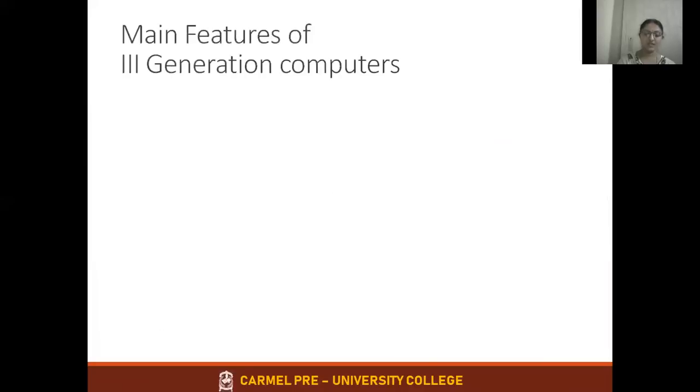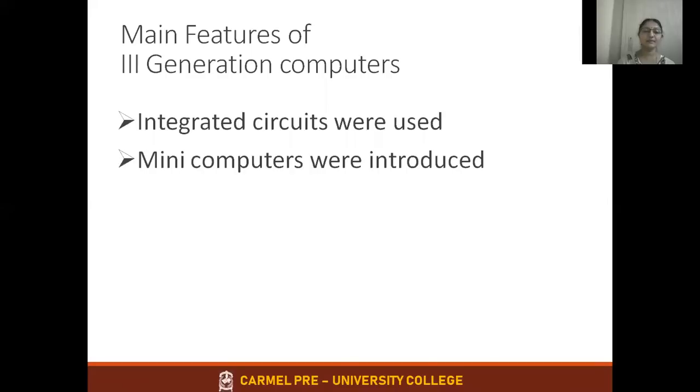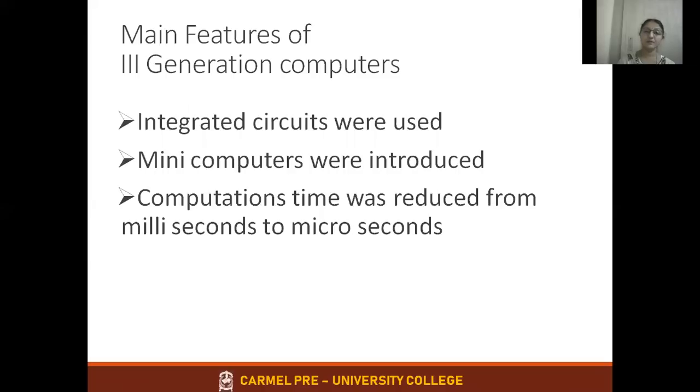What are the features of third generation computers? First thing is integrated circuits were used as a basic element. Mini computers were introduced. With the help of the IC chip, the size was reduced. Rather than the big whole room space, mini computers were introduced where the size was minimal. Then the computation time, the processing time, was reduced from milliseconds to microseconds. Earlier, it was taking a few milliseconds. That was reduced in the third generation.